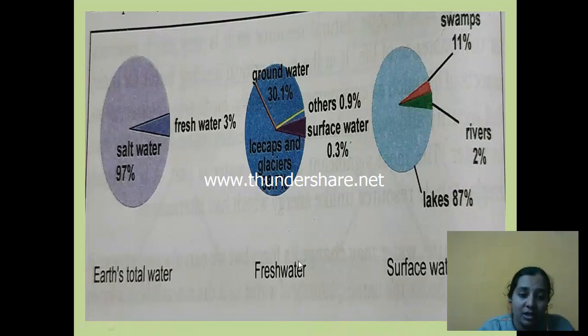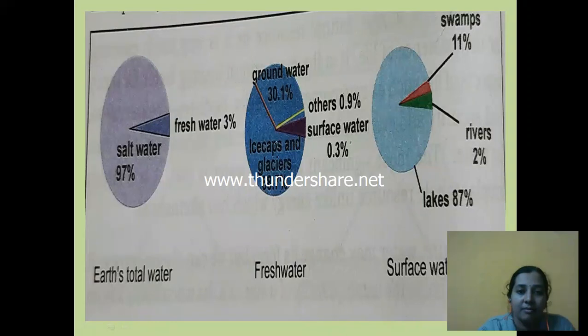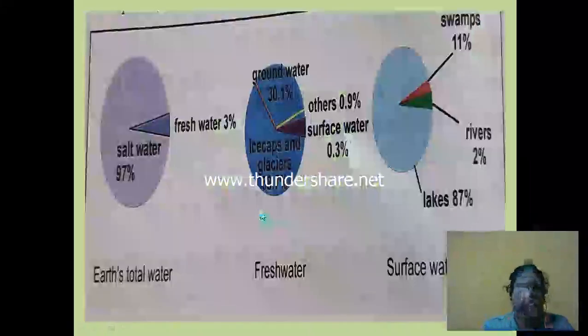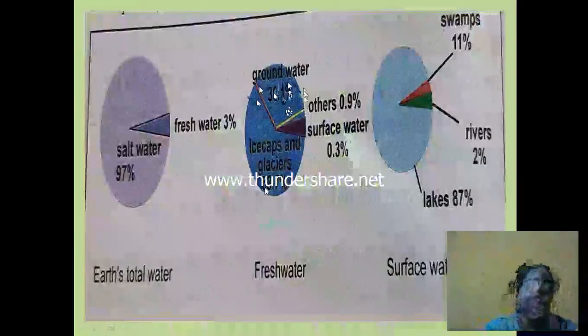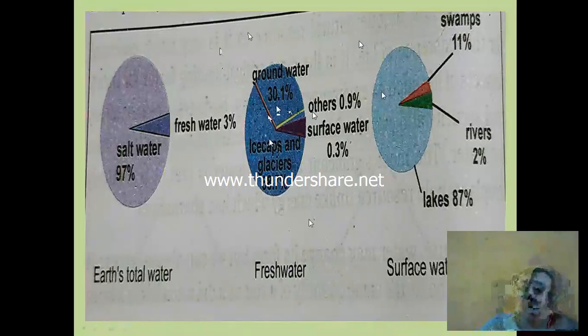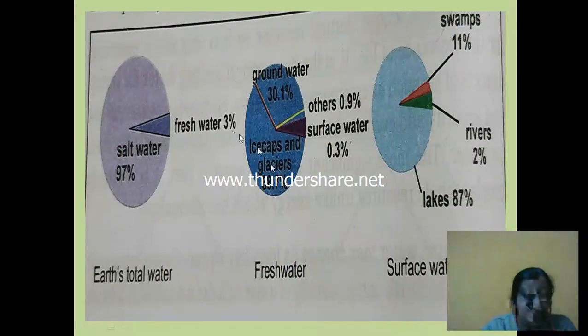In case of fresh water, if you see here, the fresh water is again being divided. We have 68.7% ice caps and glaciers. So whatever fresh water is there, out of 100, that 3%, in that 3%, 68.7% is ice and glaciers.